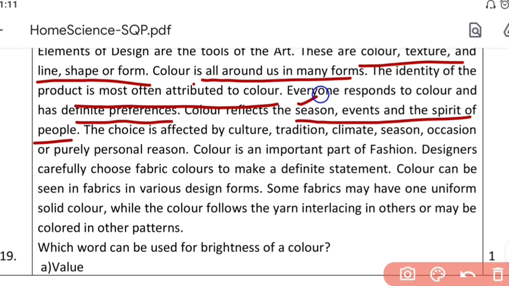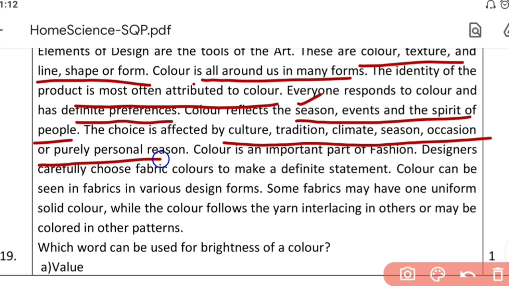Events, generally when we go for events we are in bright colors. If they are party wears, or for formals, we are generally dressed in sober colors. The spirit of the people, festivities, involves brightness, and if it is some occasion for grief, then it invites sobriety. The choice is often affected by culture, tradition, climate, season, occasion or purely personal reasons.